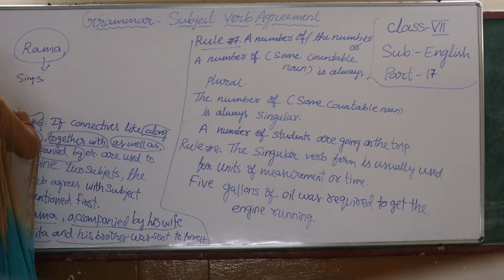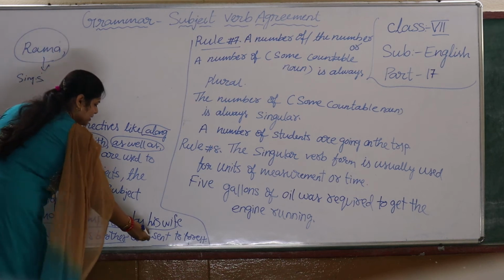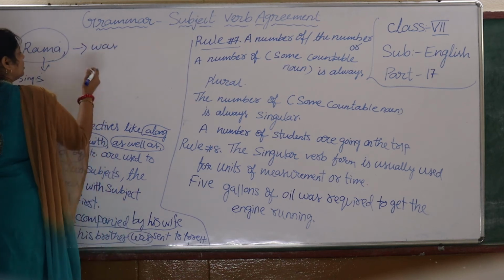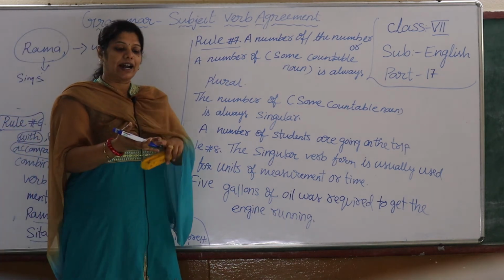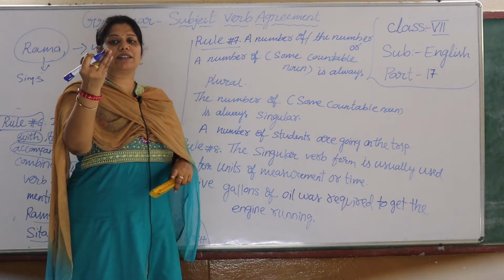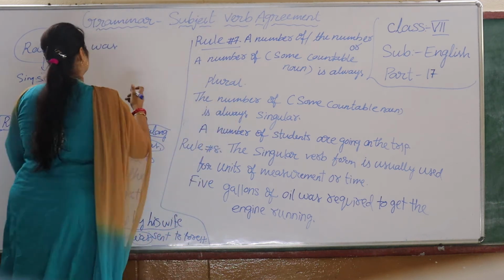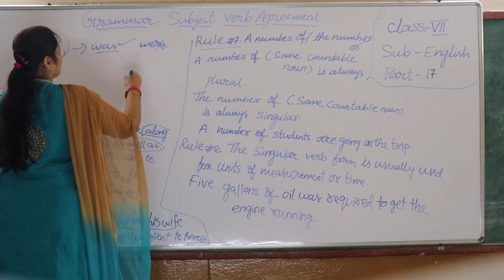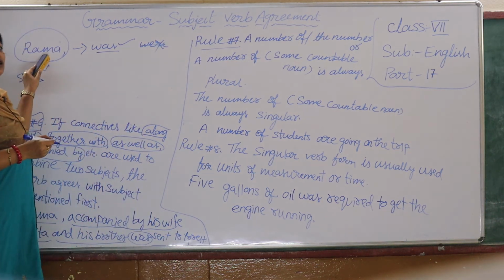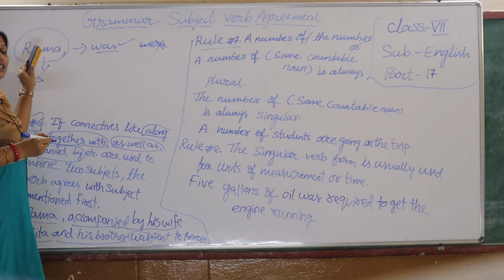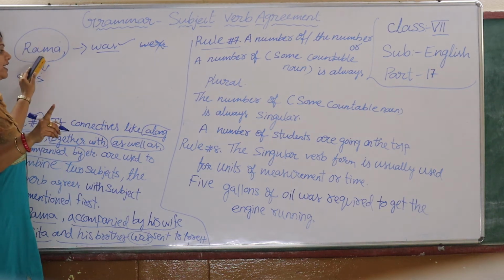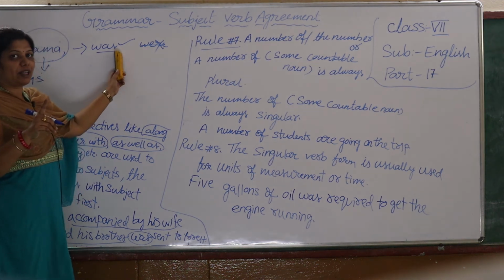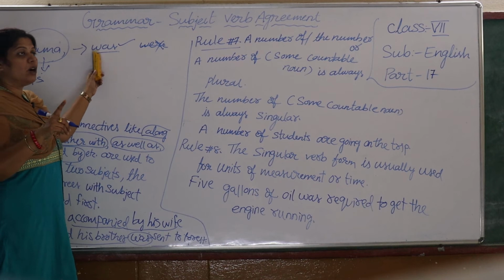What is the verb agreeing here? Was. Though Sita and his brother are also mentioned, the verb used is was instead of were. Why? Because according to the rule, the subject mentioned first in the sentence agrees with the verb.